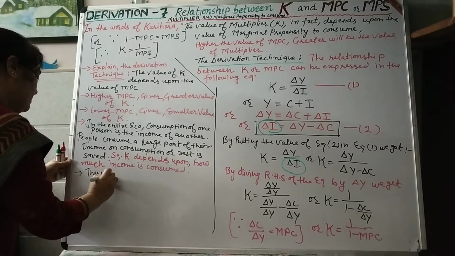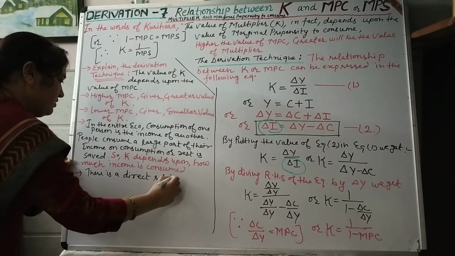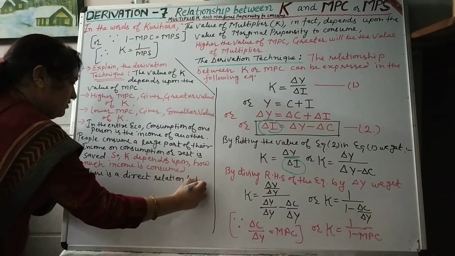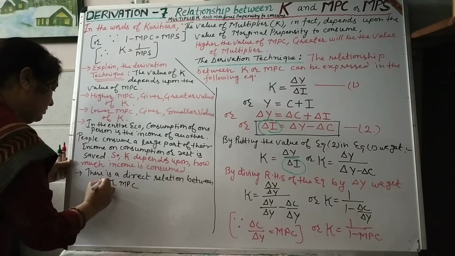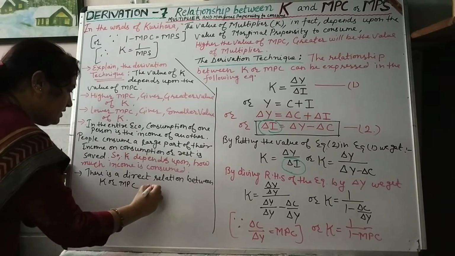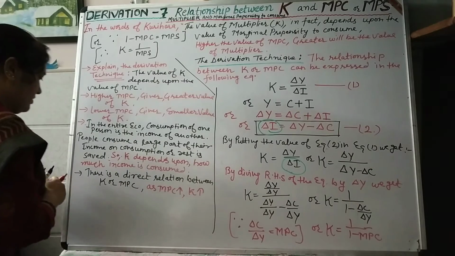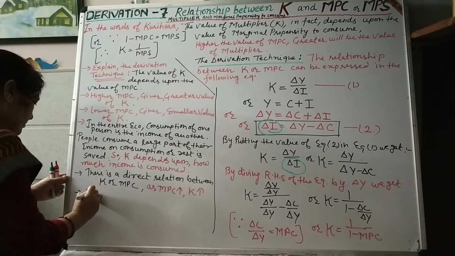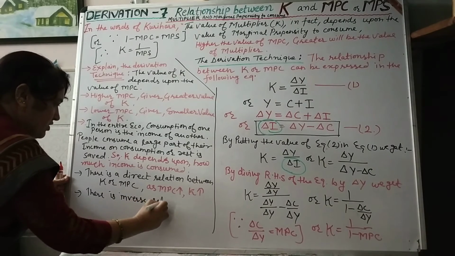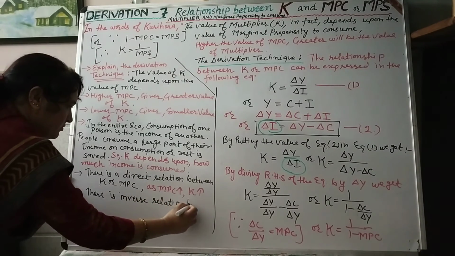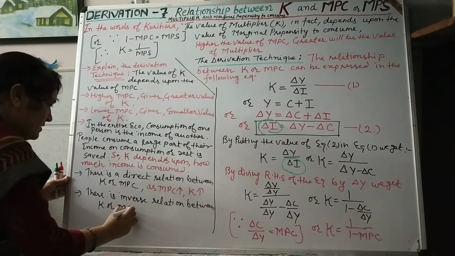There is a direct relation between K and MPC. As MPC increases, K will also increase, and there is inverse relation between K and MPS.